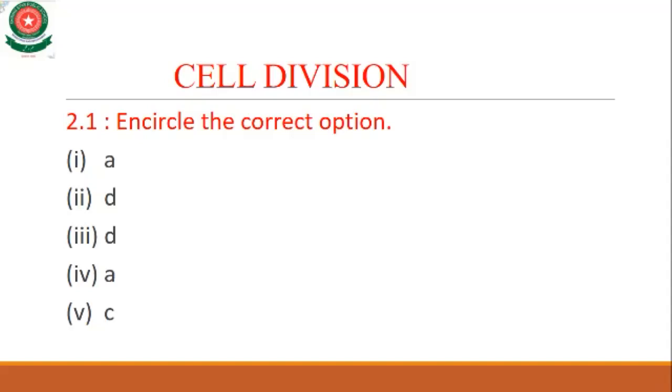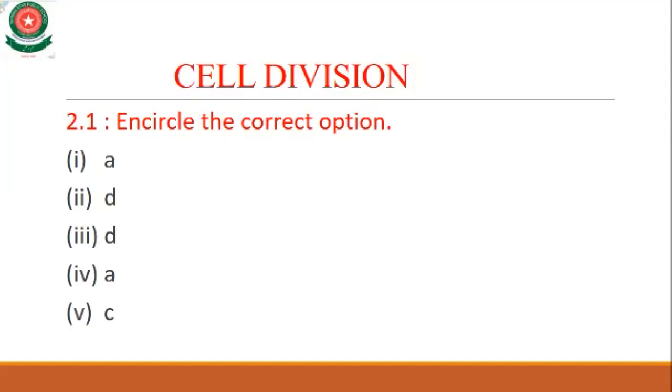Next is MCQ 8. Zygote is formed by the fusion of: option A, two sperm cells; B, two egg cells; C, two somatic cells; and D, sperm cell and egg cell. So option D is the right answer, sperm cell and egg cell.